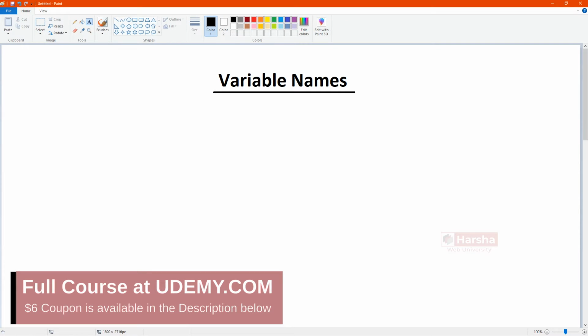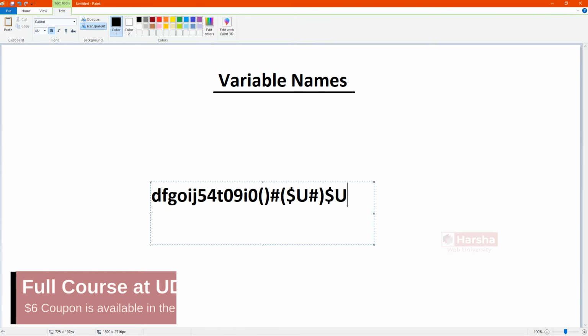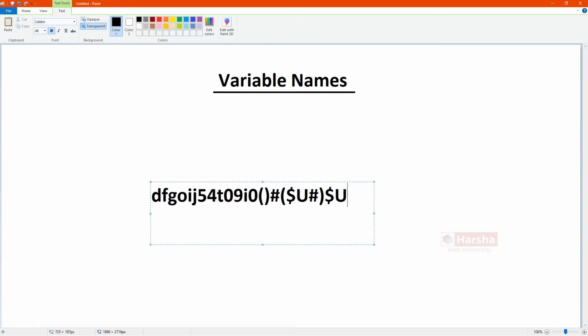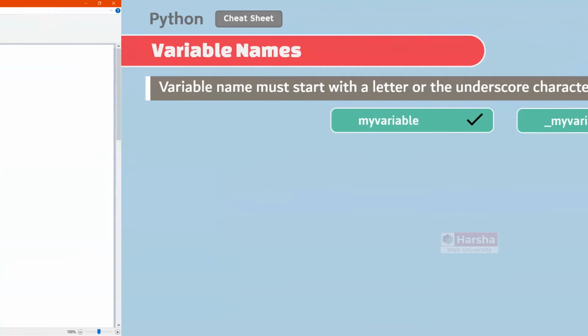So in Python, can we give anything as a variable name? For example, something like this? Absolutely no. There are some set of rules that you require to follow for creating the variable names. So, what are the rules that you require to follow for creation of the variable names? What are the legal names and what are the illegal names? Let us try to understand.